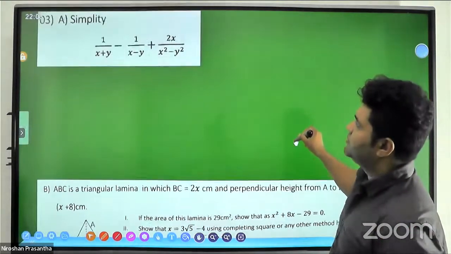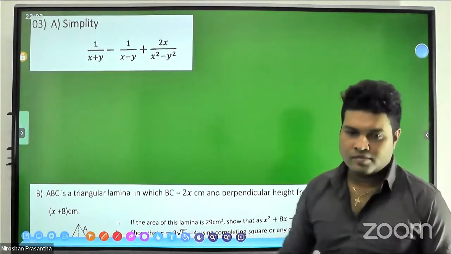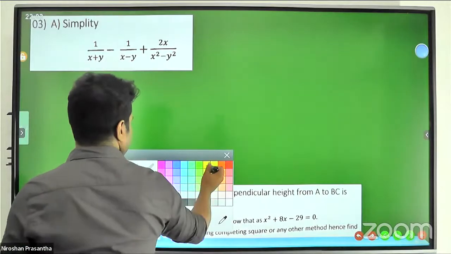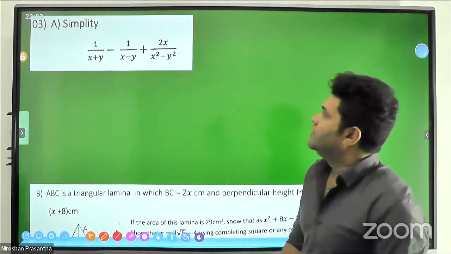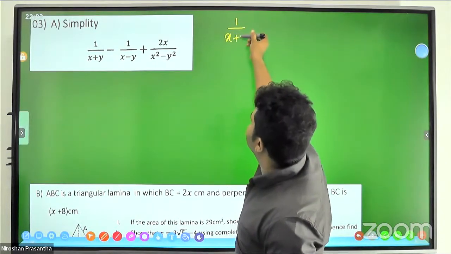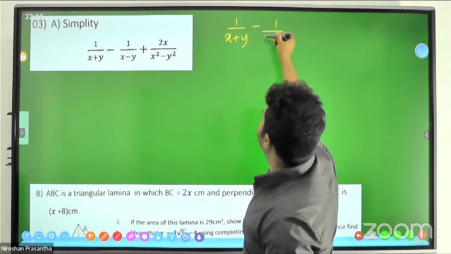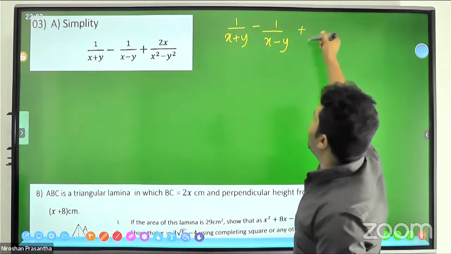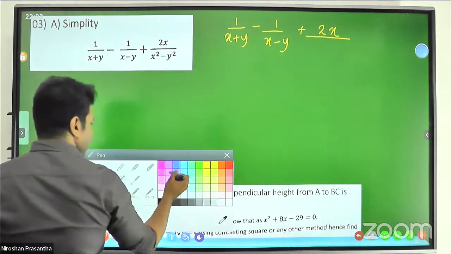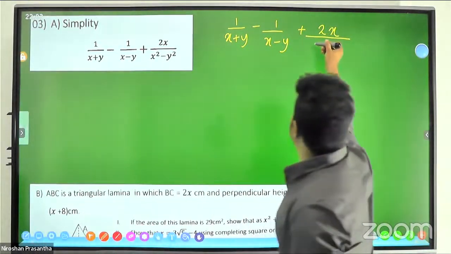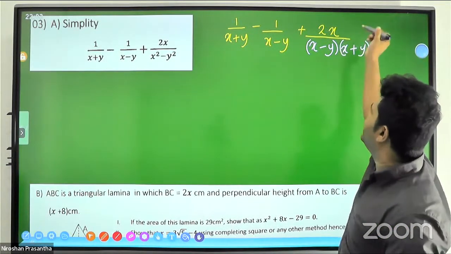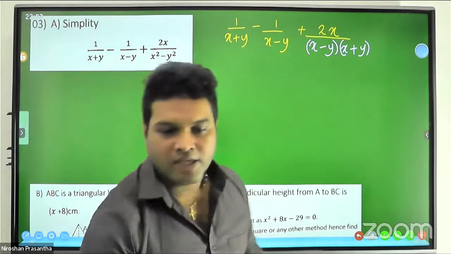Okay, let's see this problem. What's happening there? It's 1 over x plus y minus 1 over x minus y, plus 2x over something. We can write the denominator as x minus y, x plus y, because remember, the denominator should be in terms of fractions.